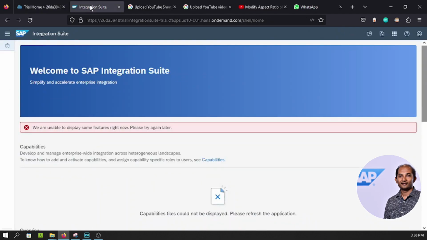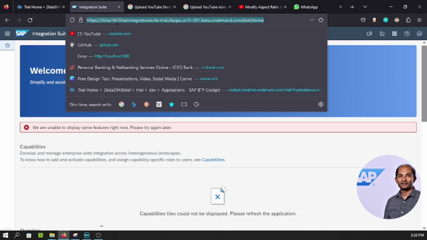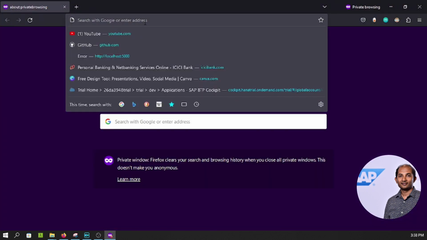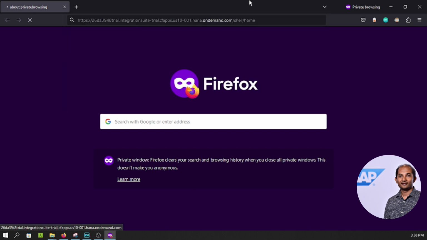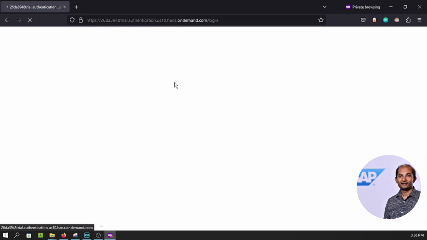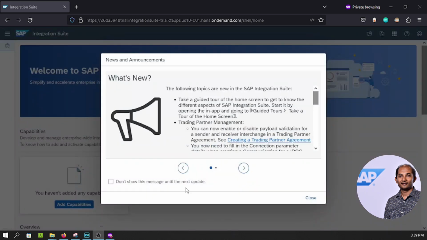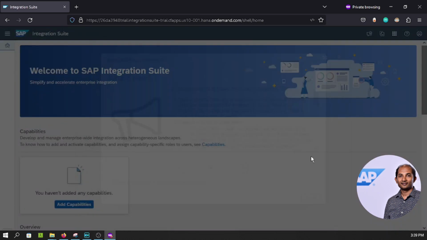All right. So maybe you can copy and later we can go for a private window, because sometimes the cache stores something and it doesn't work that way. It will again ask for the password, so I'm not recording those things unnecessarily. Now you see that this error is no longer coming, and we can see the add capabilities option once you give all the credentials.